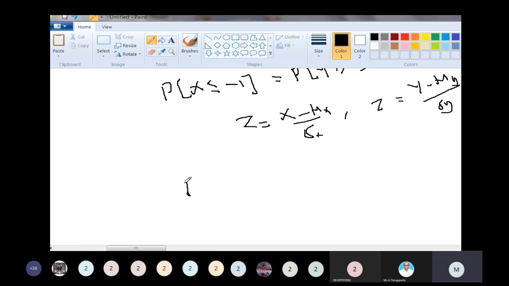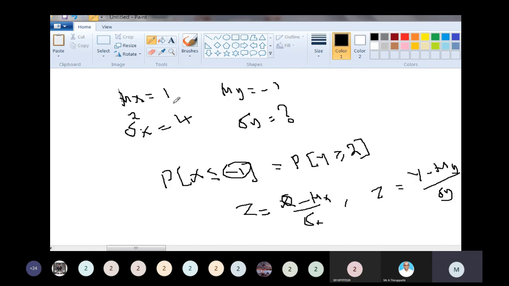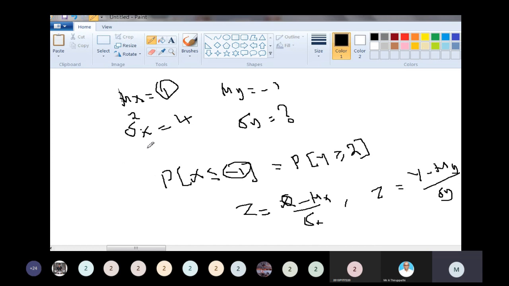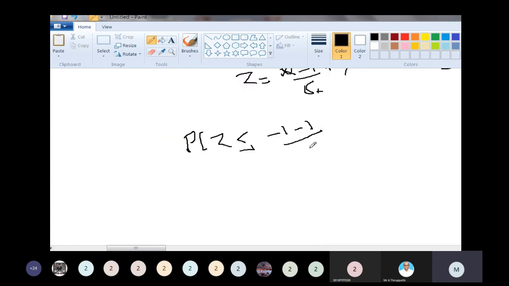So P of z less than or equal to, what is the value of x? Substitute -1. Mu x is 1, so -1 minus 1 divided by sigma x. Sigma squared x is equal to 4, then sigma x is equal to 2.